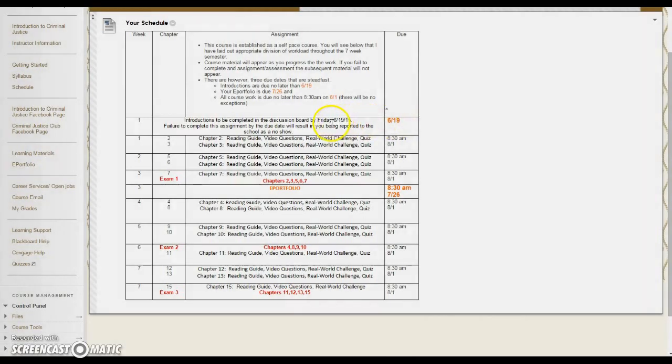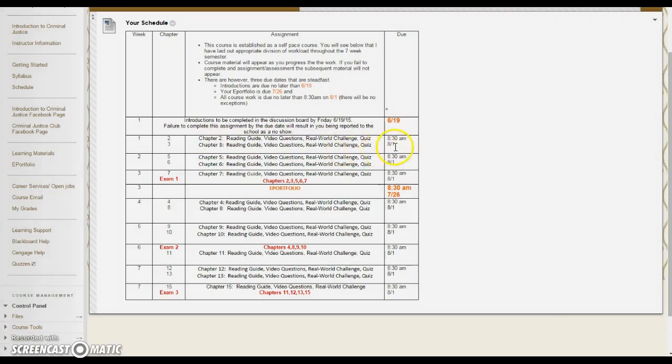You will notice when we get to learning materials that you have a discussion board that you have to complete. This must be completed by Friday, June 19th, or I will have to report you to the school for non-attendance to the course. So it is imperative that you get under the learning materials button and you complete the introduction. Then you'll notice the content of the course is laid out for you, what chapters are assigned and what you have to complete within those chapters. And I'll go over that with you once we get to the learning material section.